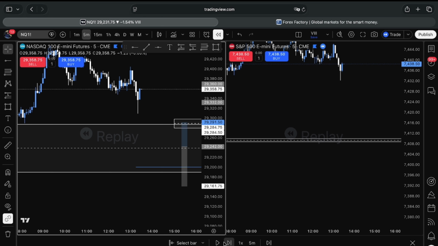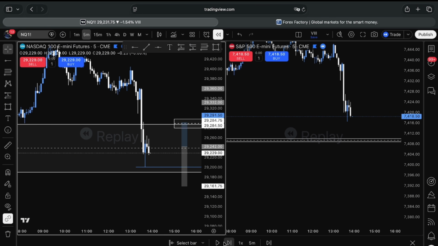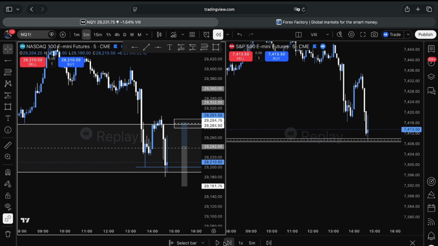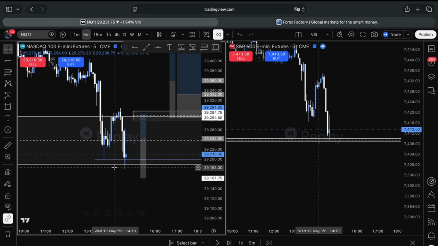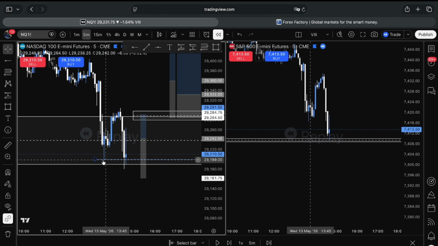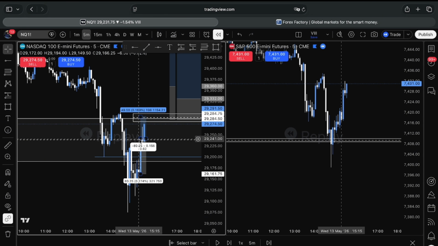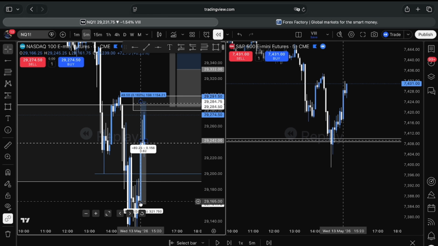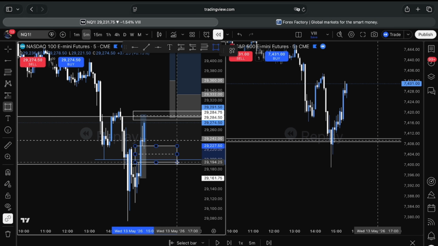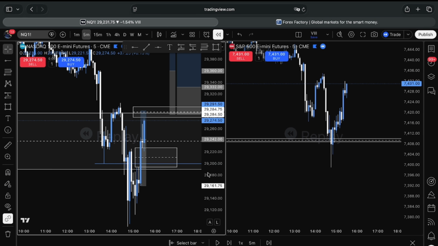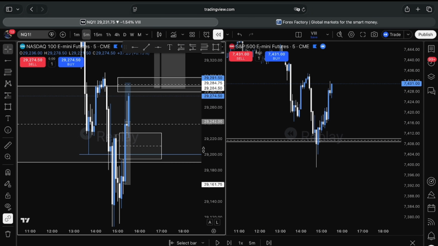So market opens. I'm just waiting for ES to hit this 4-hour fair value gap. So we've got the top of the 4-hour fair value gap. NQ has also just taken internal liquidity. Basically, I entered off this 5-minute displacement candle with my stops below the 5-minute candle. So here we had a rebalance into the 5-minute fair value gap and displacement out of it. So I trailed my stop loss below the wick of the rebalance candle.